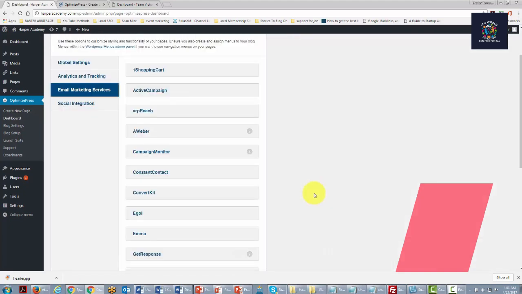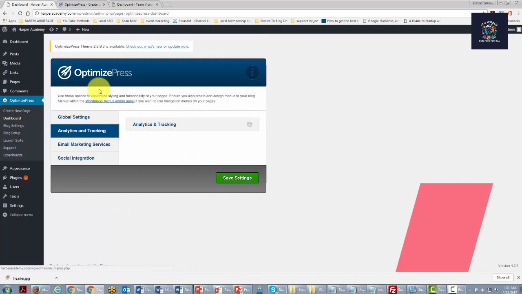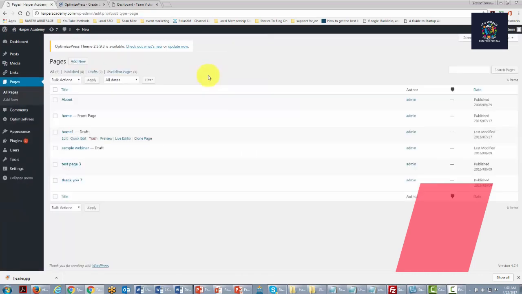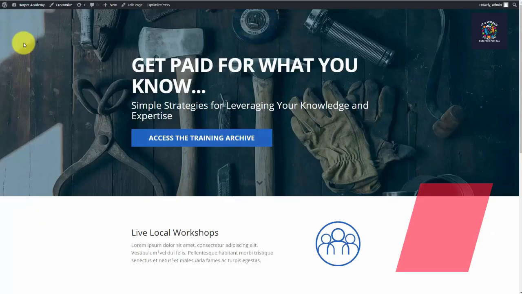The other thing that Optimized Press does is build into it the email functionality that we have been talking about in other videos, as well as integrations for Google Analytics. And basically, everything that you do inside of OptimizePress will be a page that you will have created. And these pages are going to be used to either market your brand or sell a product or service. And as you can see, some of the templates can be used for the front page of your website.